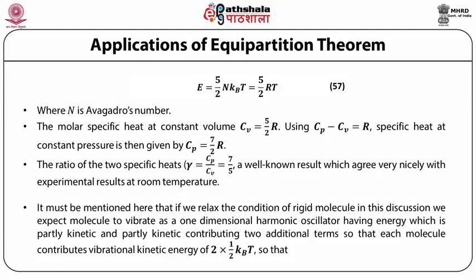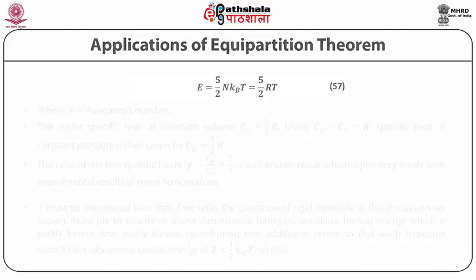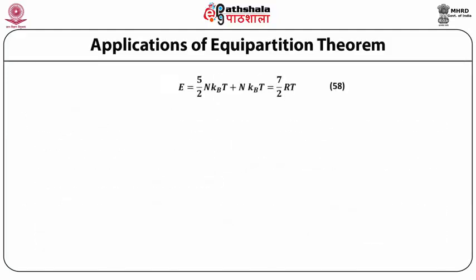It must be mentioned here that if we relax the condition of a rigid molecule in this discussion, we expect the molecule to vibrate as a one-dimensional harmonic oscillator having energy which is partly kinetic and partly potential, contributing two additional terms, so that each molecule contributes vibrational energy of 2 × 1/2 k_B T, so that E = 5/2 N k_B T + N k_B T = 7/2 RT.